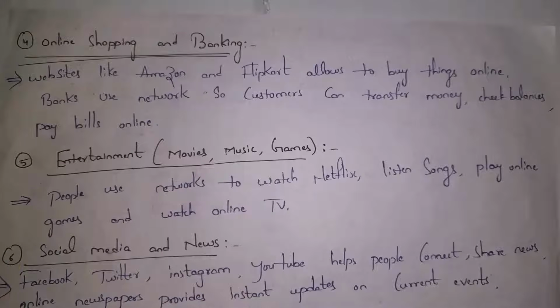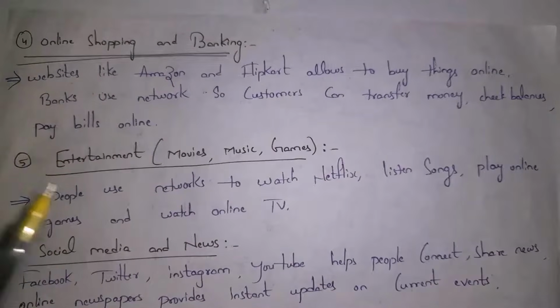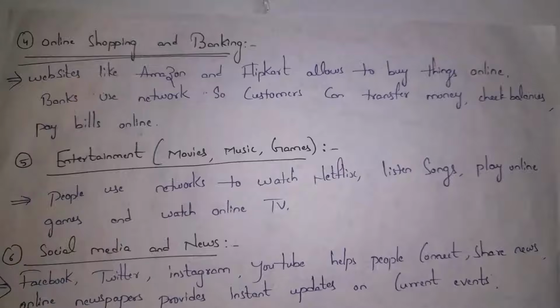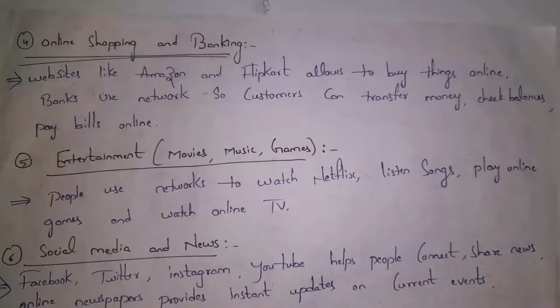And fourth one is online shopping and banking. Guys, by using Flipkart and Amazon websites, we can purchase products online. And we also need internet banking in order to transfer money, check balance, etc. And fifth one is entertainment. Guys, by using network, we can watch movies using Amazon Prime, Netflix, etc. And we can also listen to songs, play online games, and watch online TV.